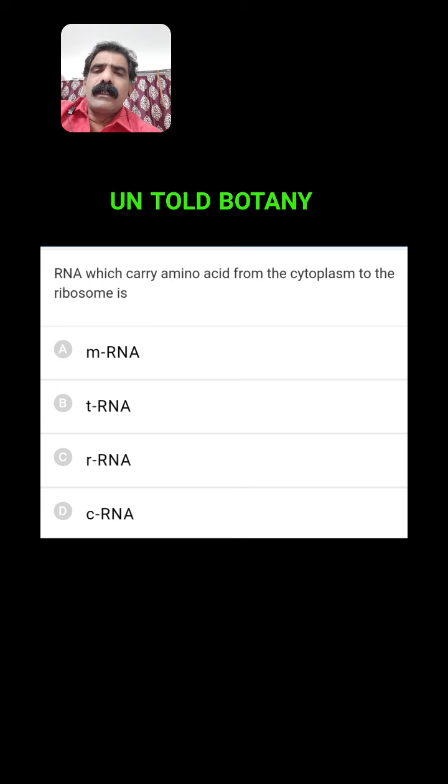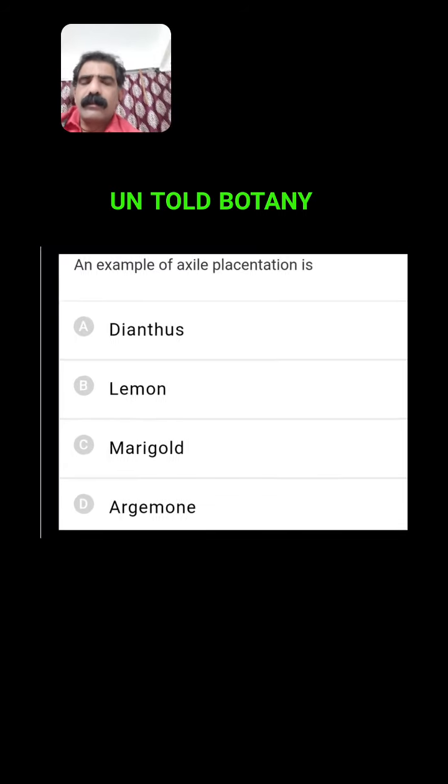Amino acids are transferred from the amino acid pool to the site of synthesis by means of mRNA or tRNA or rRNA or cRNA. We know tRNA stands for transfer RNA. The name itself indicates it transfers amino acids from the amino acid pool to the site of synthesis. Transfer RNA is the right answer.